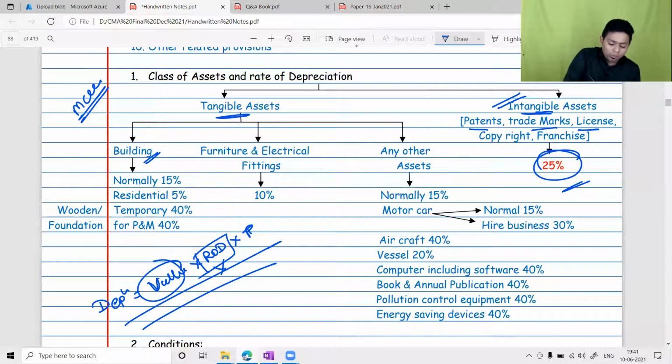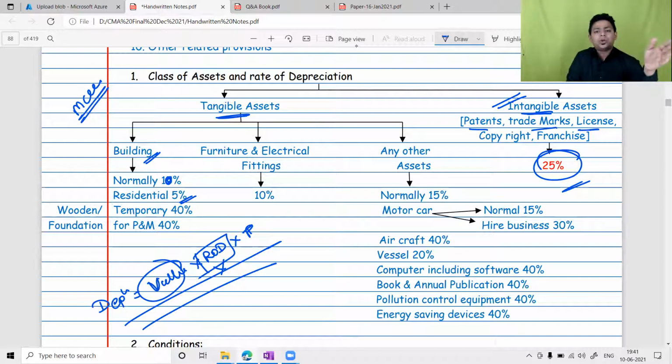Building. Normally it will have a 10% rate. Correction, please understand. Everyone make this correction. Normal building has a 10% rate. Please make this correction in your notebook. Okay. Normal building's depreciation rate is 10%. If the building is a residential building, then the rate is 5%.